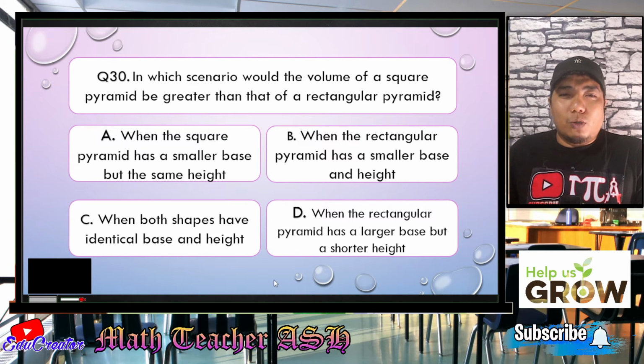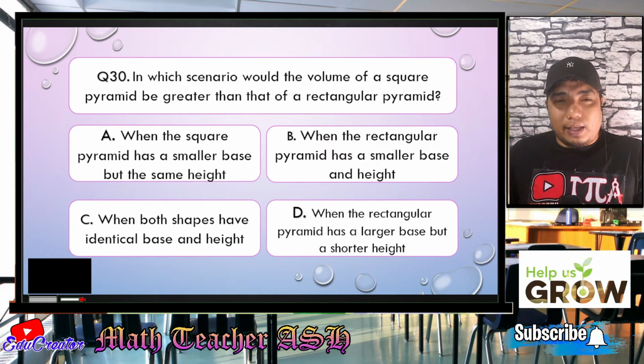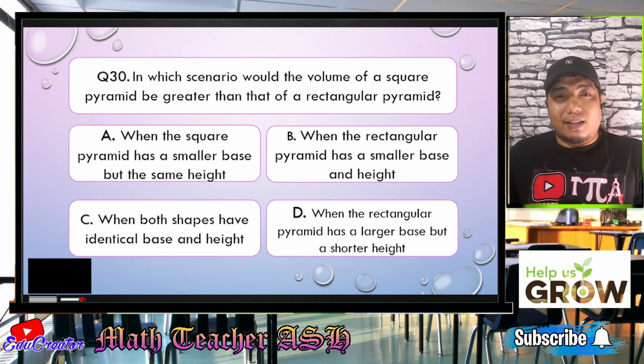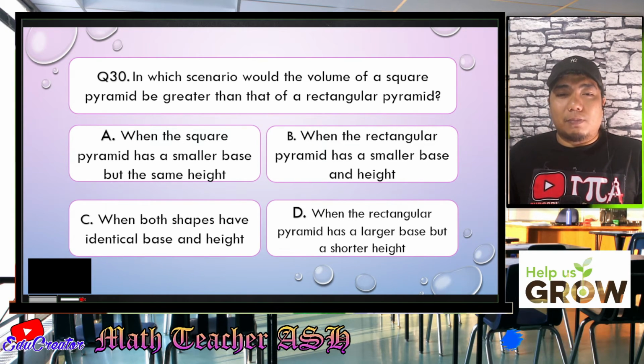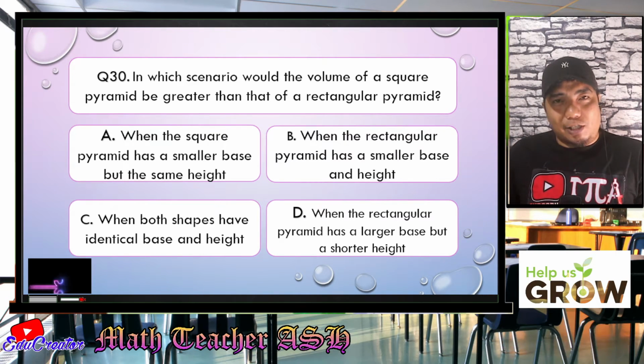In which scenario would the volume of a square pyramid be greater than that of a rectangular pyramid? Is it A, when the square pyramid has a smaller base but the same height? B, when the rectangular pyramid has a smaller base and height? Or C, when both shapes have identical base and height? Or D, when the rectangular pyramid has a larger base but a shorter height? I'll give you 5 seconds to think about your answer.